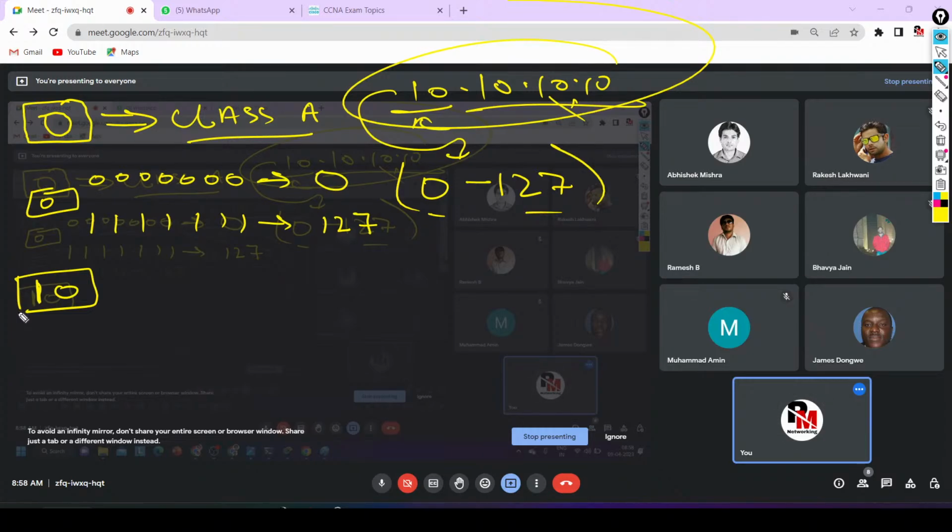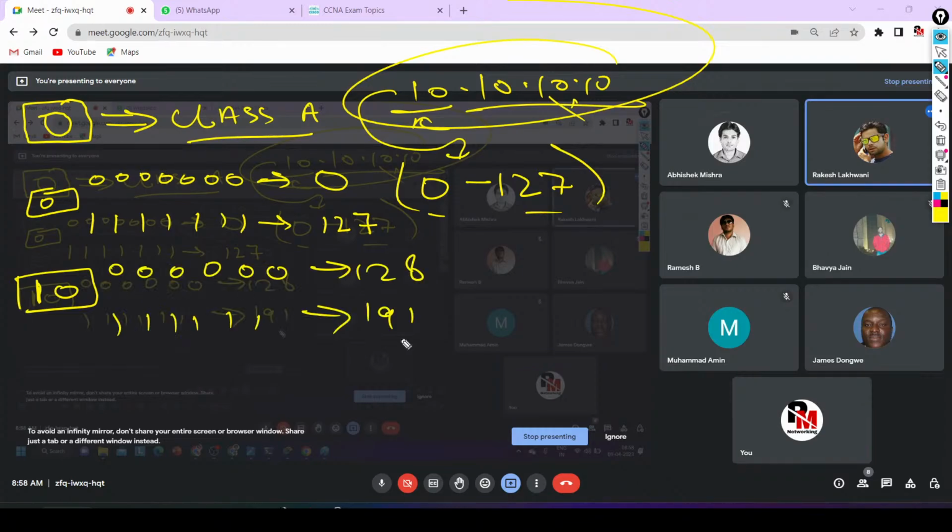Only 6. So if I set all 6 bits as 0, what decimal value will I get? 128. If I set all bits as 1, what decimal value will I get? 191. So what will be the range for class B? 128 to 191.